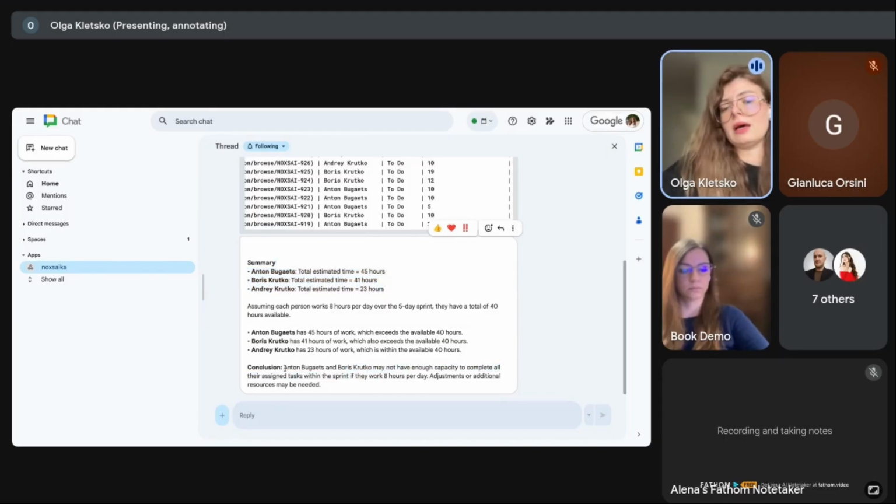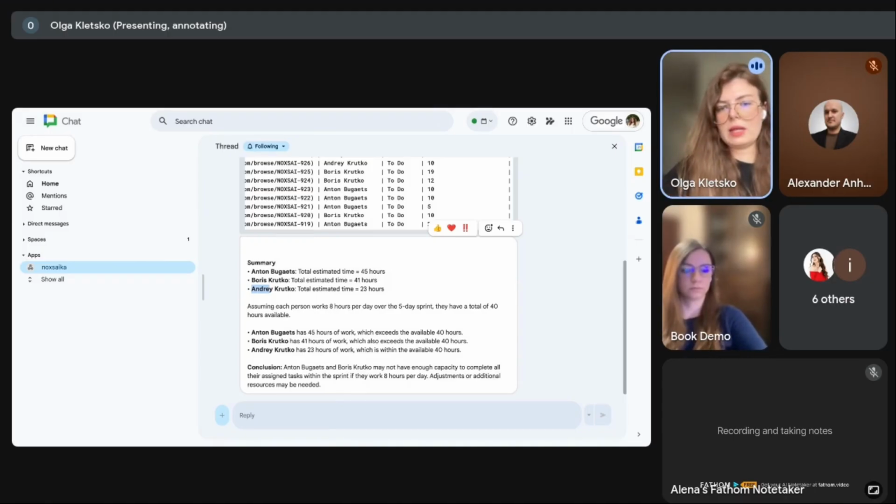And Noxs suggests that Anton and Boris have more planned tasks, planned hours than it should be, while Andrei can support them, and we can replan work between our team. So it's a quick overview. It's not needed to go to Jira and calculate all tasks, think about workload for everyone. You just ask and you receive an answer quickly here with conclusion and suggestion what can be done.